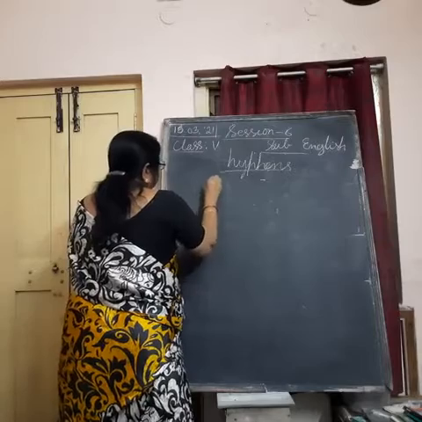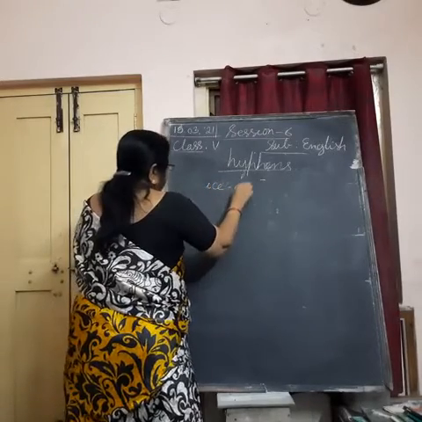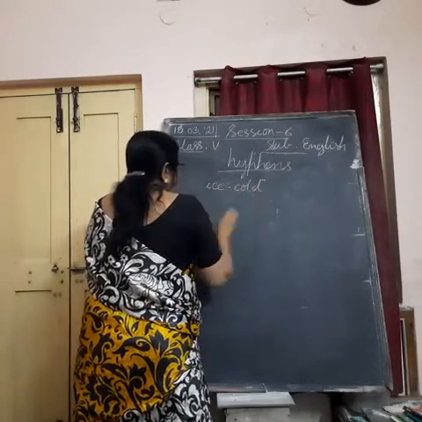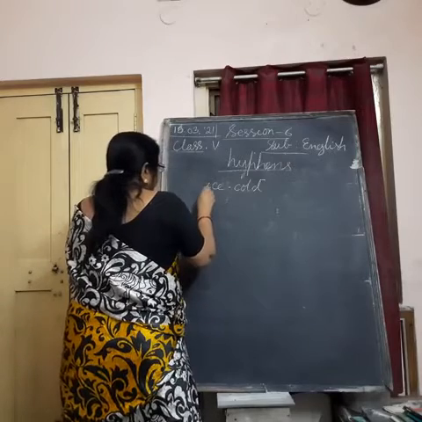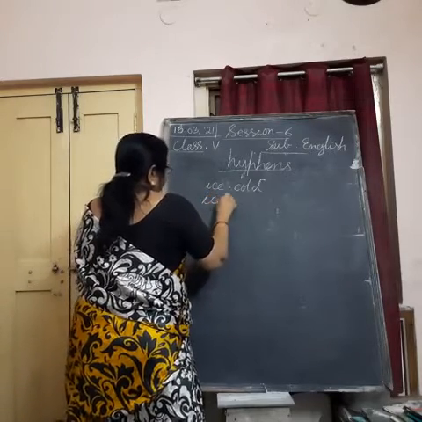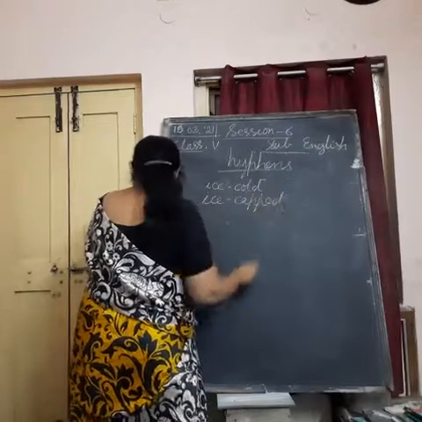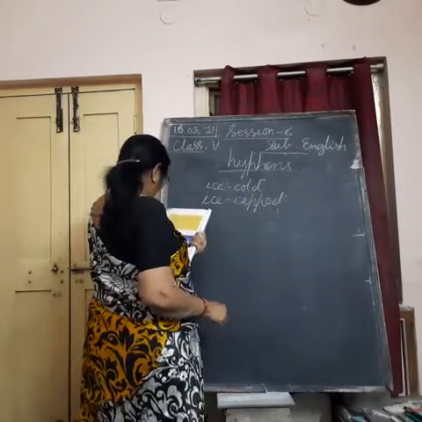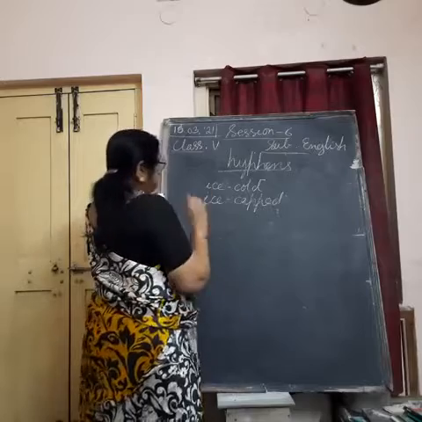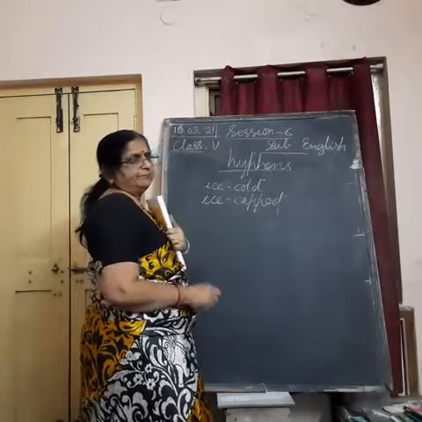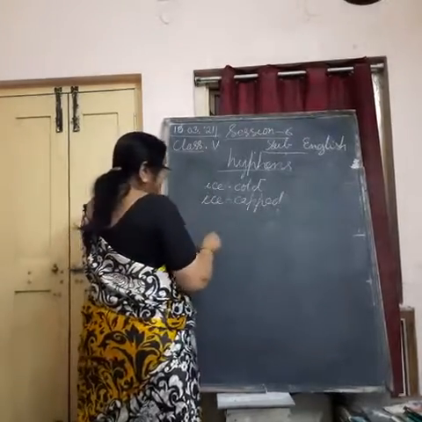Like ice-cold water, means cold like ice. Ice-capped mountain. Half-finished work, half completed work.